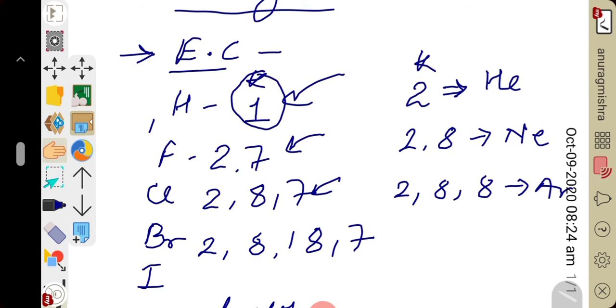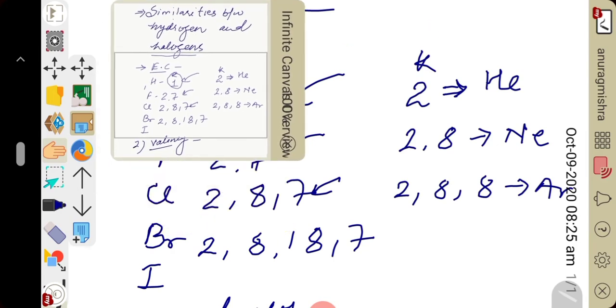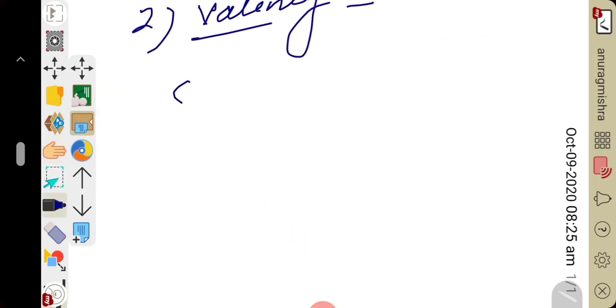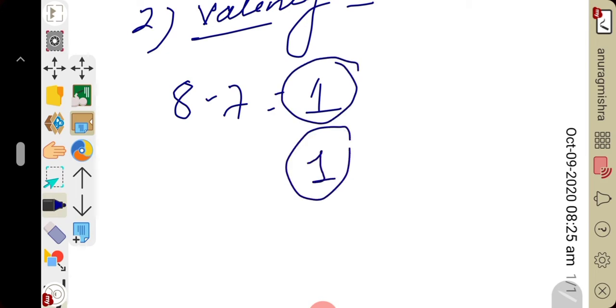Here if we talk about the valency of fluorine, chlorine, bromine, the outermost shell has 7 electrons. It means it will come under the category of non-metal, and for non-metals valency is equal to 8 minus valence electrons. So 8 minus 7, valency 1 for halogens. Hydrogen has 1 electron, so valency 1. So they both have valency 1. Right?